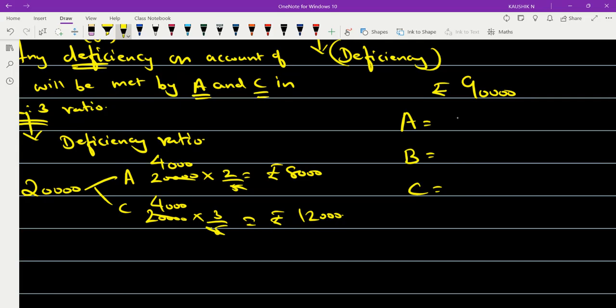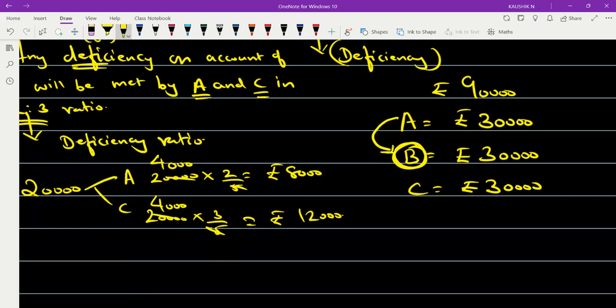When you gave the amount equally, it was 30,000 for partner A, 30,000 for partner B, and 30,000 for partner C. Now we found that partner B has a shortage of 20,000, which should come from A and C. From A, he has to get 8,000 rupees.